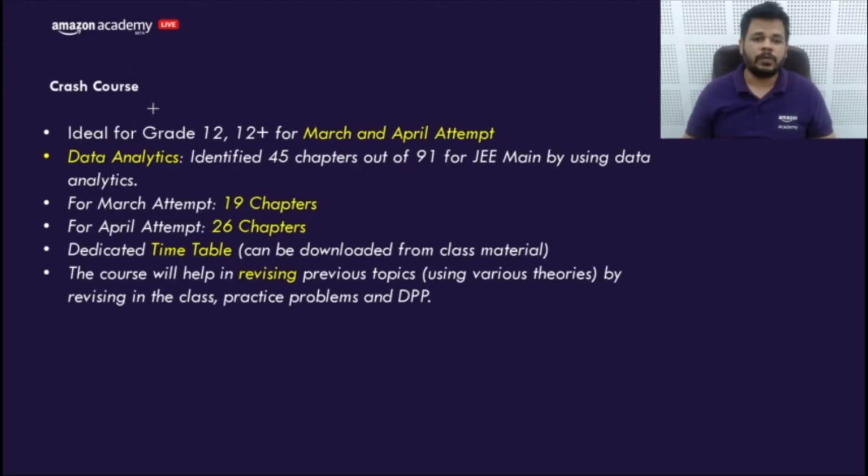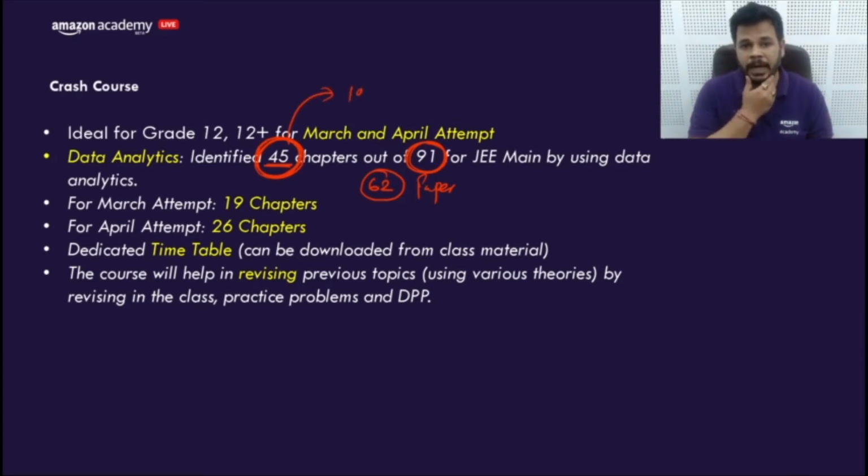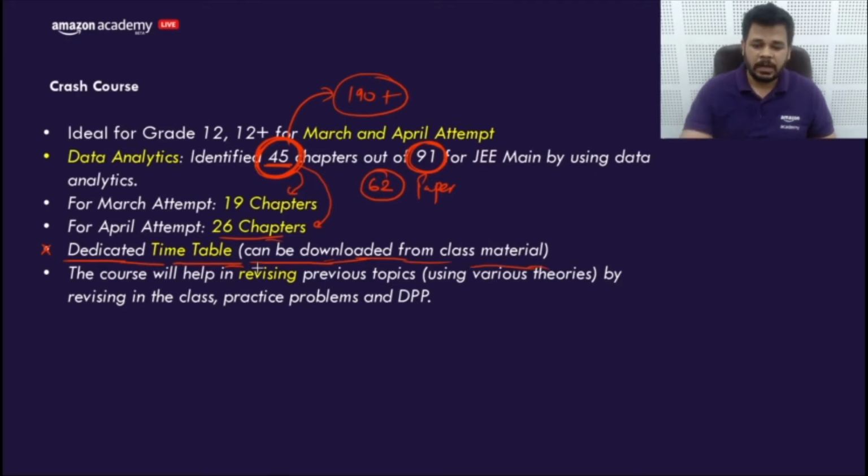This crash course was actually planned according to a data analysis done in the month of February on 62 papers of JEE Mains. We found 45 chapters out of 91 are very important. If you do all these chapters by heart, you can get 190 plus marks. So we are going to study these 45 chapters in two parts: 19 chapters before March and the remaining 26 chapters between March and April. Next, we will give you a dedicated timetable so that you can follow it to get the maximum result. So let's start the session.